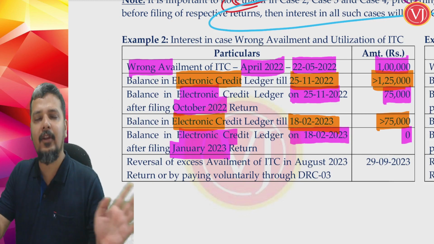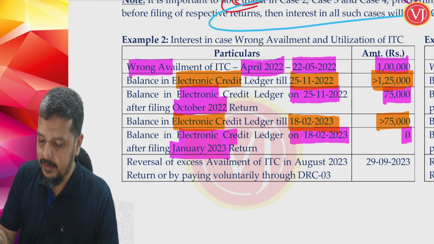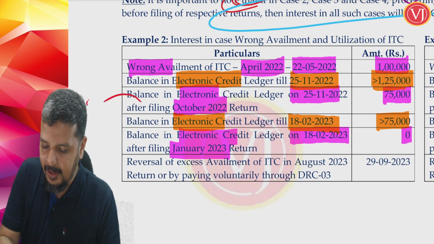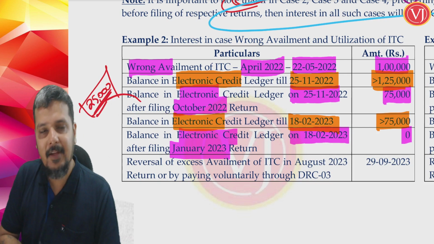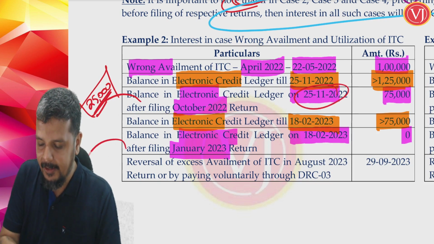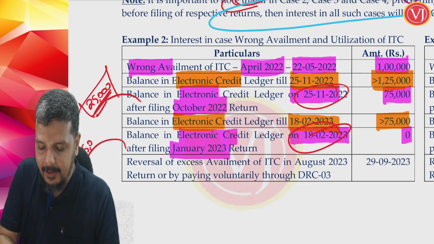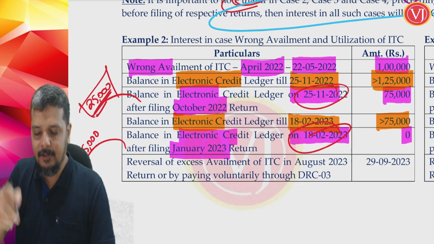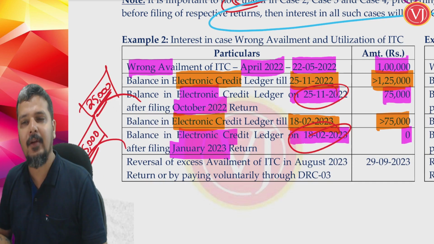My credit is 0. The first 25,000 was wrongly availed and utilized on 25th of November. Now the date is 18th of February. Wrong availment was right from the beginning, but utilization happens only now. Correct.